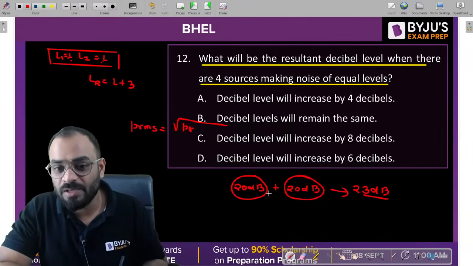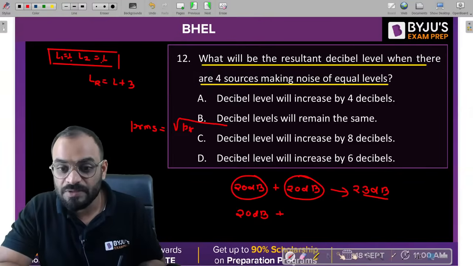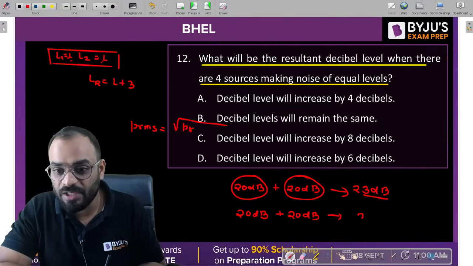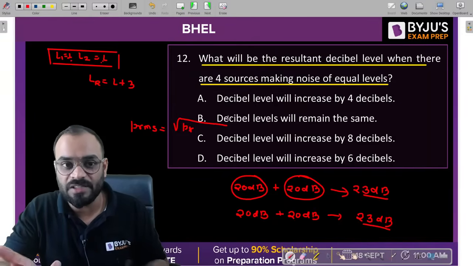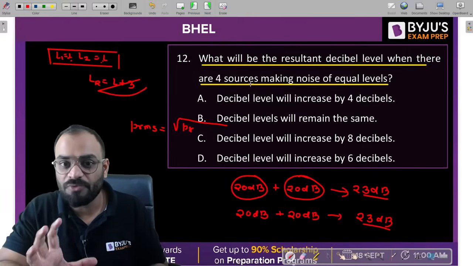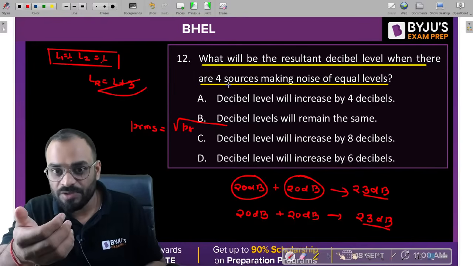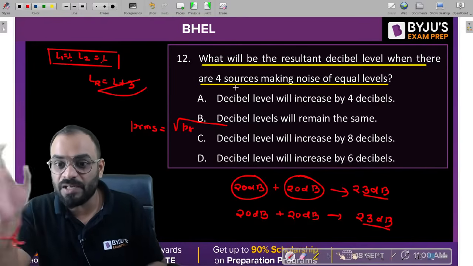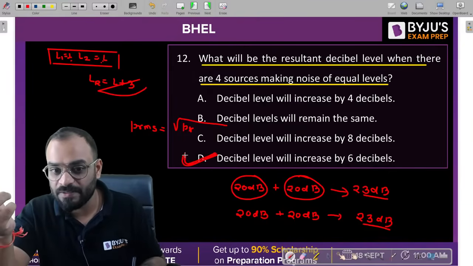Now tell me, if we have 4 levels of noise which are of the same value, that means 20 plus 20, it will be what? It will be 23 decibel, which is our formula. Now if you are trying to generate a resultant decibel level from 4 sources, then it should be increased by 6.